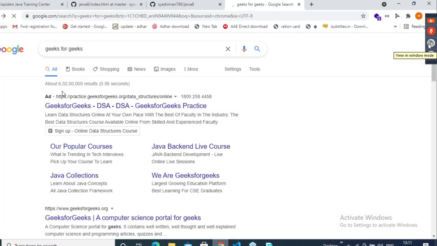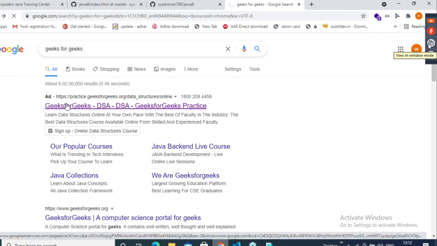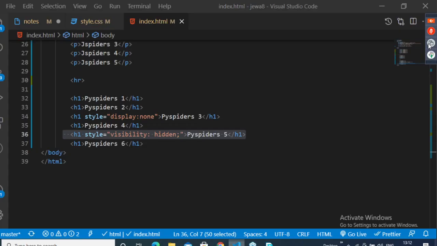Okay, let me go back. Leave this, I don't want to waste my time. You understood the concept, right? Yes or no? Yes. Any doubts, you can ask me, guys. I'll give one minute. Then I'll continue with another concept: how to add background images.